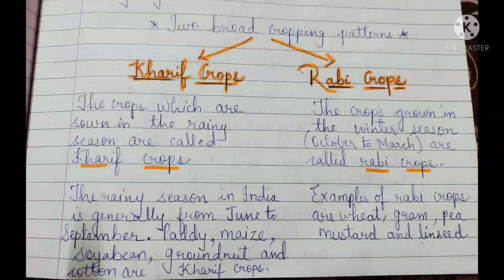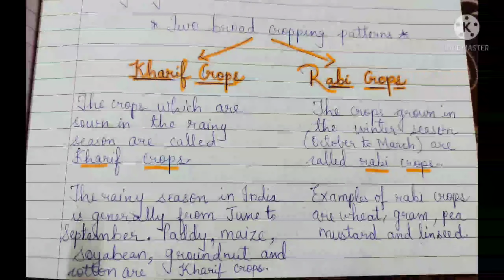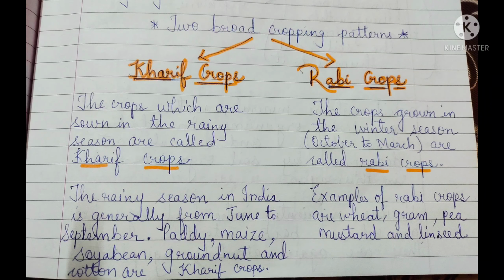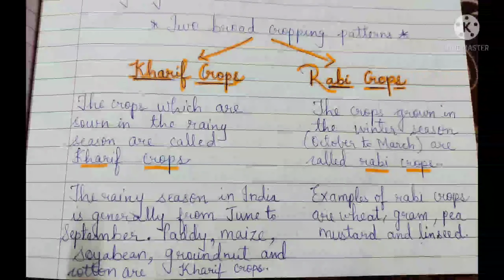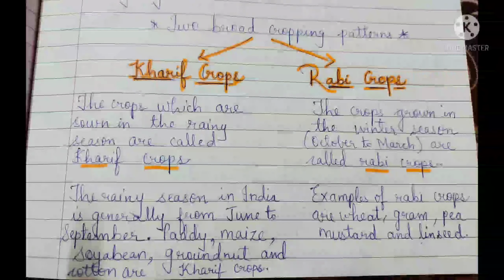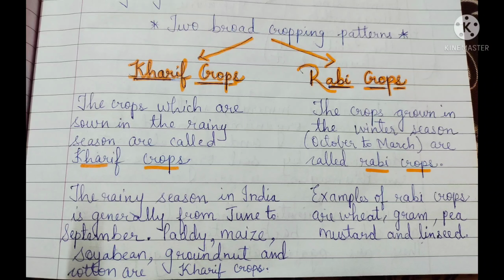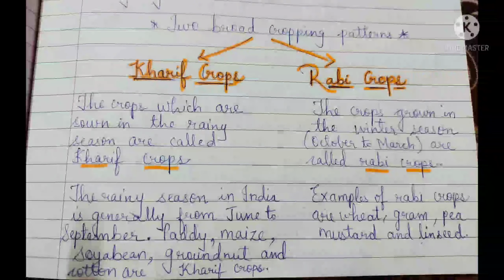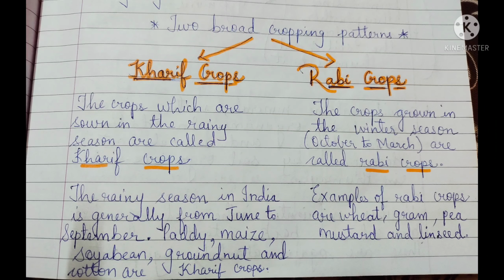Now, examples of Rabi crops are wheat, gram, pea, mustard, and linseeds. Okay, other names you are very used to, but linseed, that is the flax seeds. Okay, so these are the examples of the Rabi crops. I hope you have understood the two broad cropping patterns. Now we will begin with the next topic.